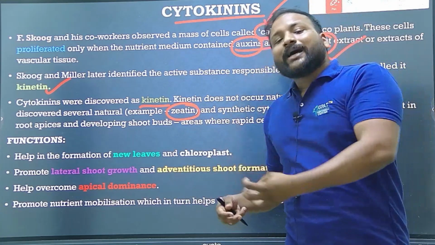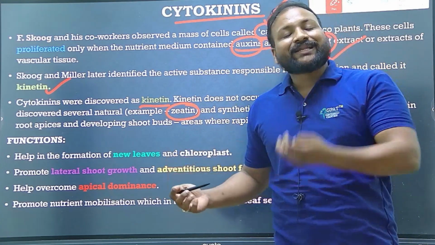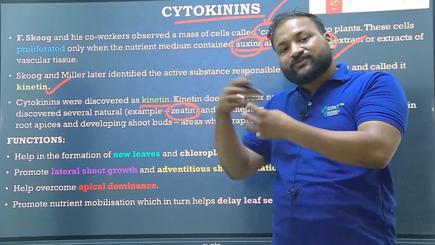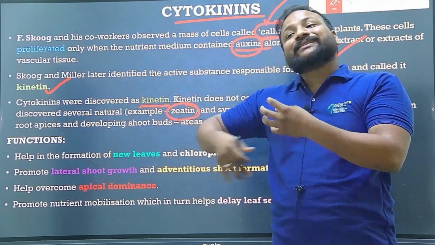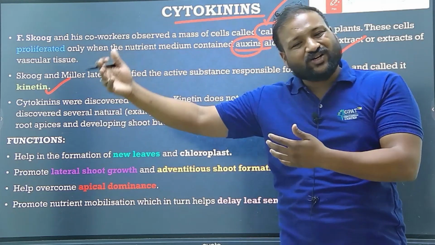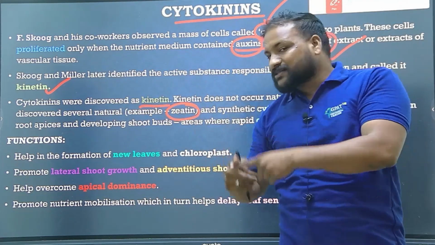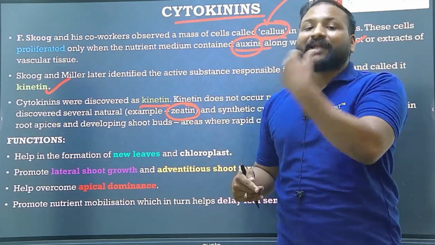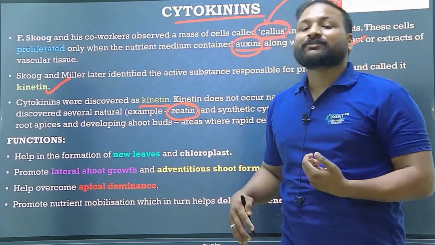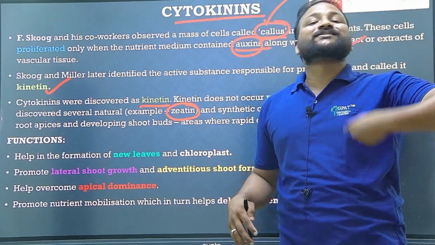The nutrient medium contained auxin as well as yeast extract. They thought that the proliferation of the group of cells called callus was done by auxins and yeast extract. But later, after some time, they discovered a new compound called zeatin.